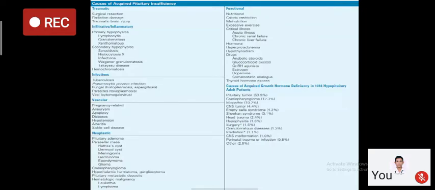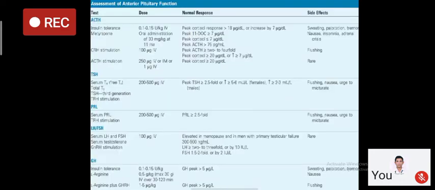So there are a number of causes of acquired pituitary deficiencies which are seen. How to assess anterior pituitary functions when you are suspecting pituitary deficiencies in an individual? Since the pituitary secretes a number of trophic hormones, we have to do stimulation tests for various hormones. For ACTH, we can do the insulin tolerance test, which we discussed in the last class, where the peak cortisol response should be more than 18 microgram per deciliter, or cortisol should increase by 7 microgram per deciliter.